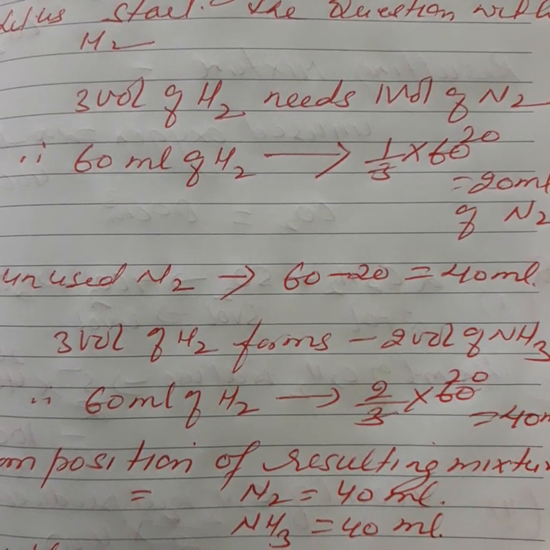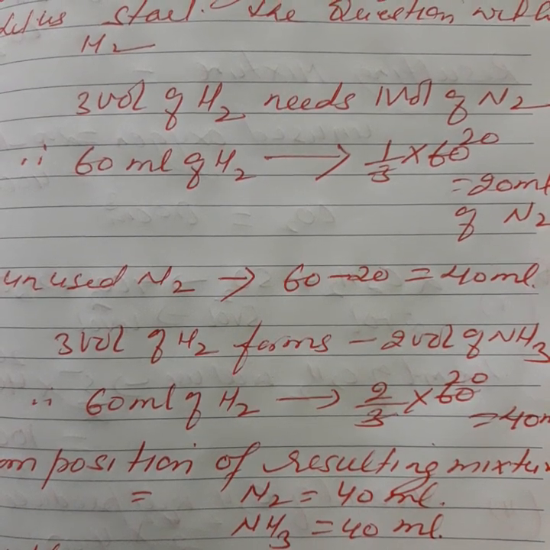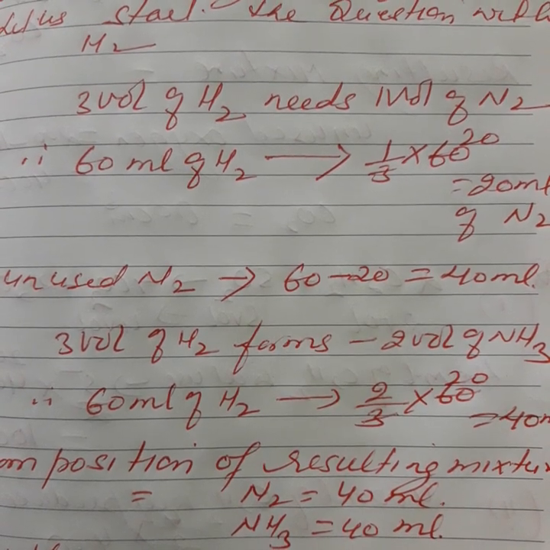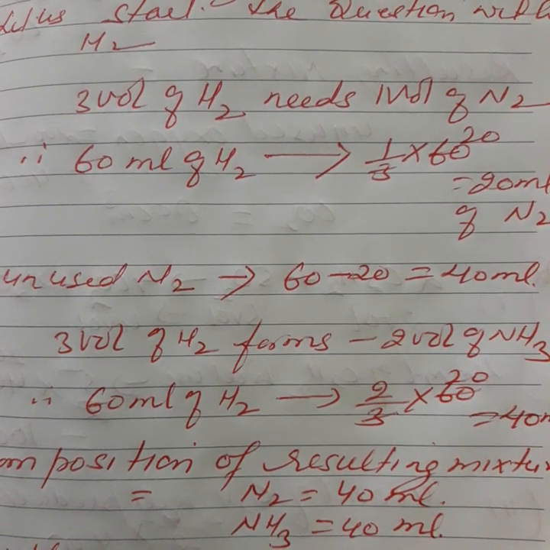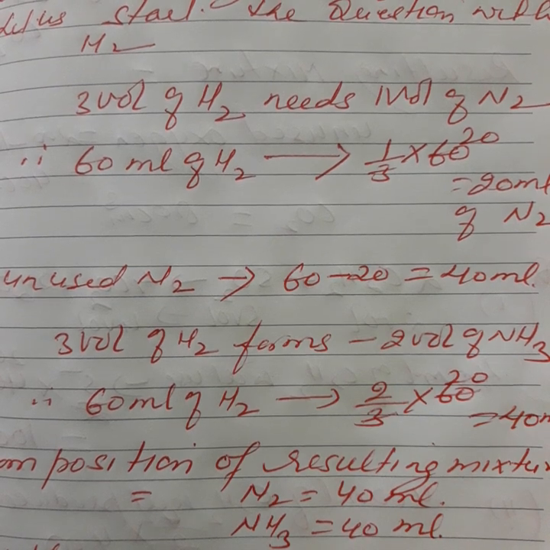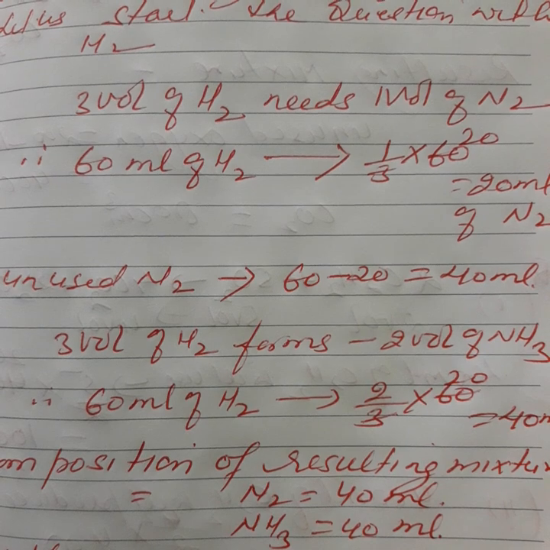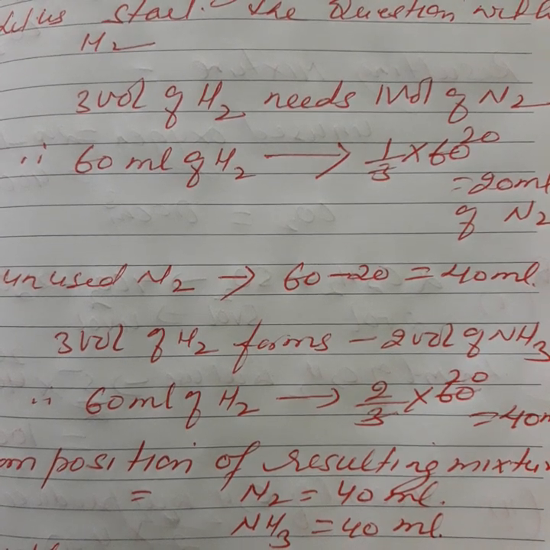The reactant in a chemical reaction that limits the amount of product that can be formed is known as the limiting reactant. Okay, the reaction will stop when all of the limiting reactant is consumed. Here which is the limiting reactant? The limiting reactant is hydrogen in this case.